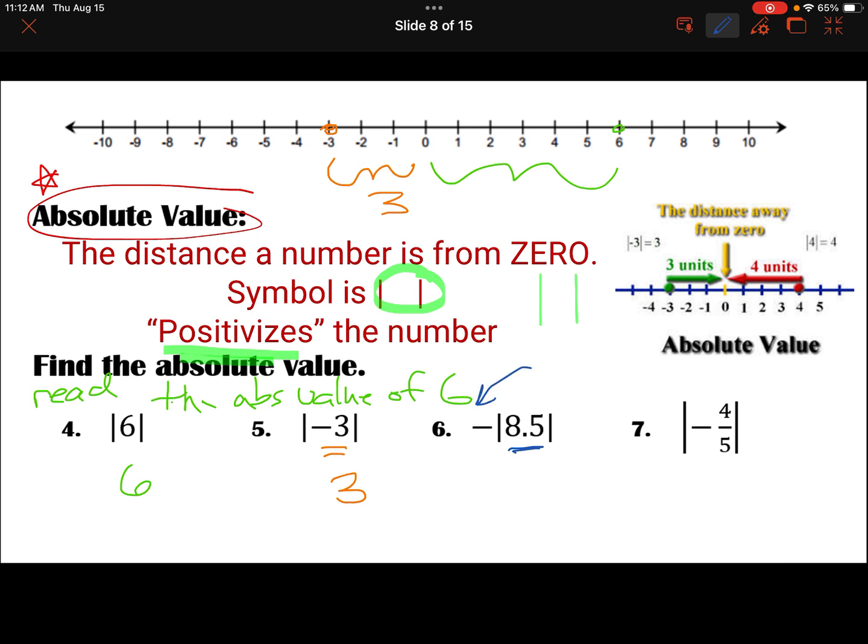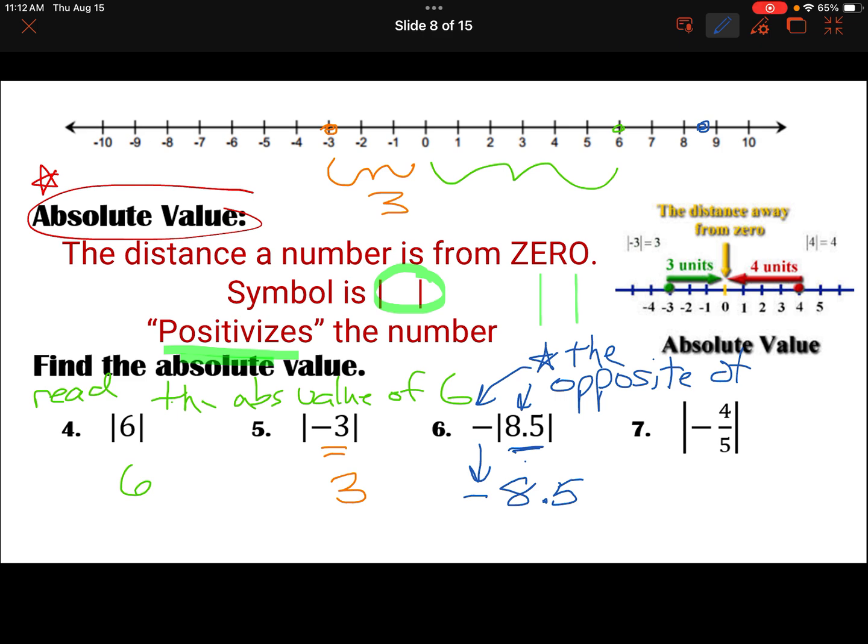But on the outside, we have this negative. And so we're actually not going to say negative of the absolute value. We're going to start getting in the habit of saying the opposite of. And so this is saying the opposite of the absolute value of 8.5. Well, the absolute value of 8.5. So think of, please excuse my dear Aunt Sally, you got to do what's inside first. The absolute value of 8.5 would be 8.5, but the opposite of that would be negative. Another way of thinking of it is that negative was on the outside. You're going to end up bringing it down.